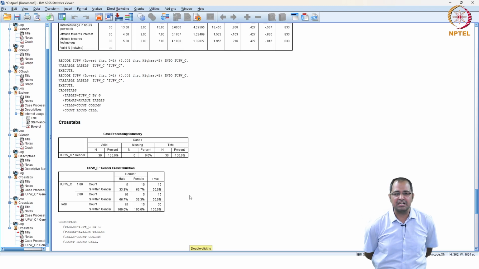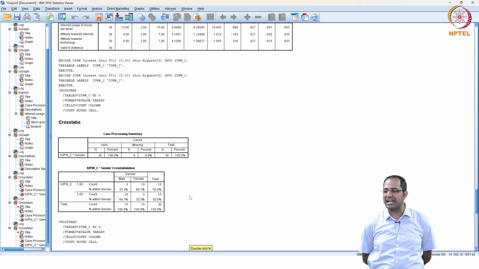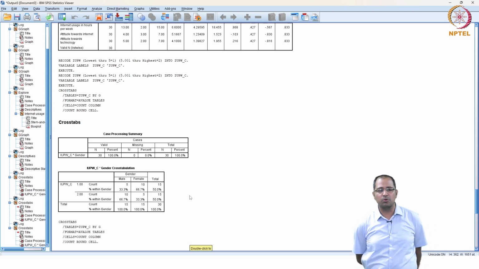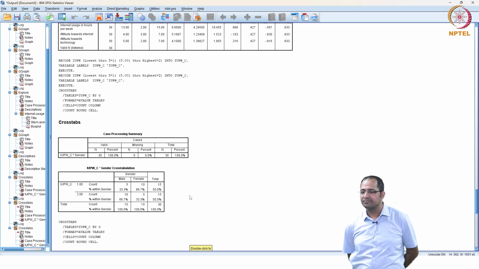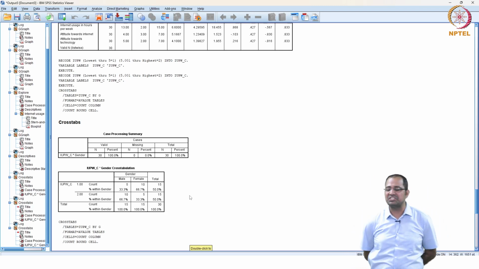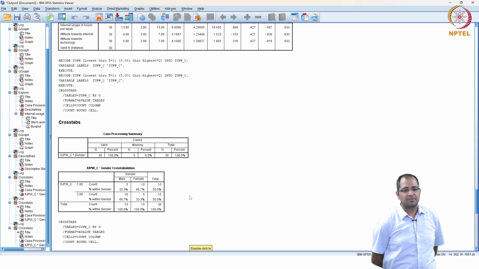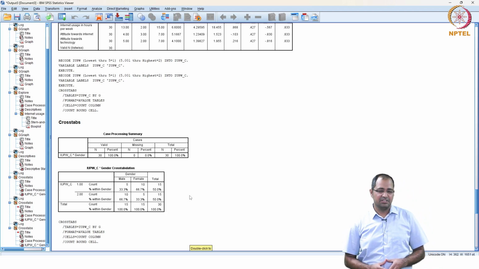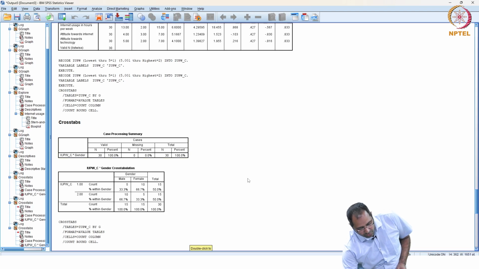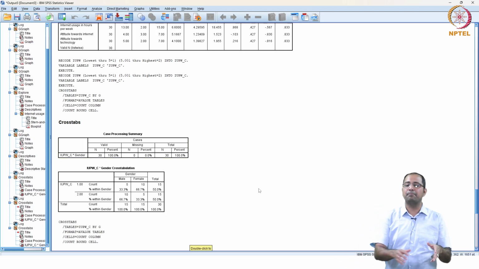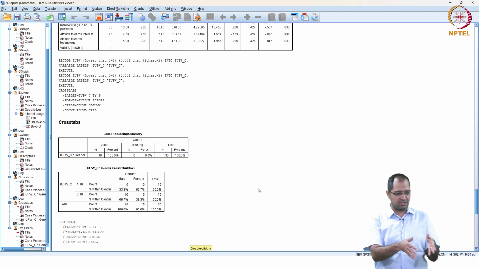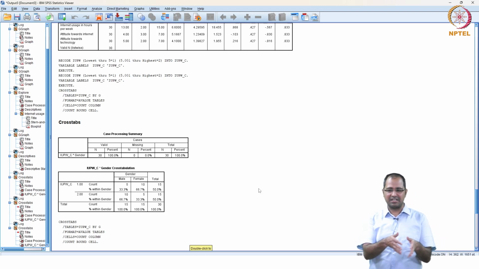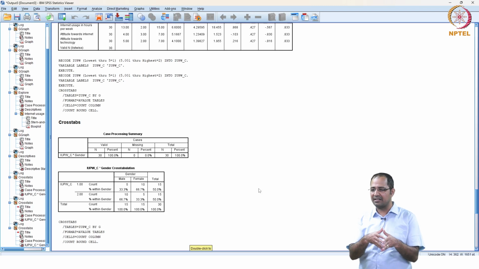Is there a statistical way to say that the difference is there? This is through looking at the crosstab, but there is also a statistical test that is called a chi-square test. Now this shows in the sample that there is an association, that males have higher internet usage in hours per week than females.